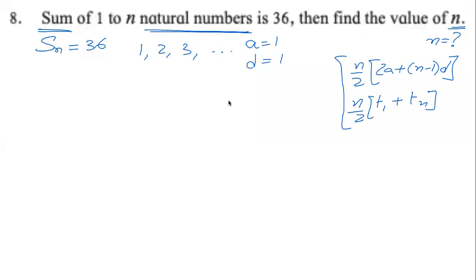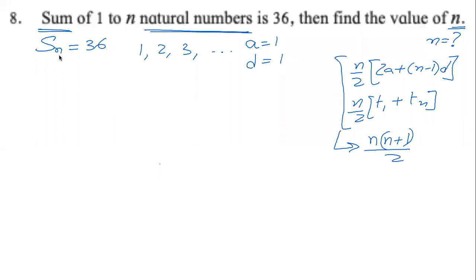So natural numbers is a special AP, about which we studied that the sum of first n natural numbers can easily be calculated as n into n plus 1 by 2. n into n plus 1 by 2. And we will use that special formula to solve this question.